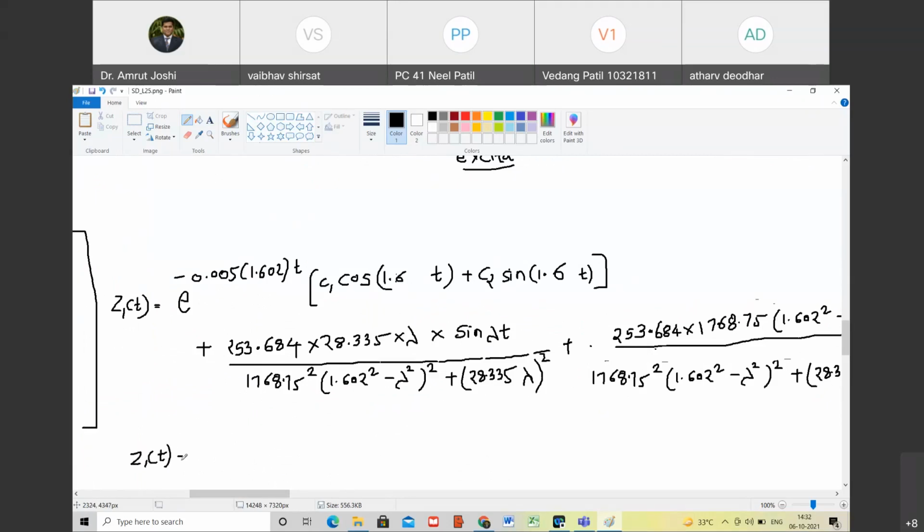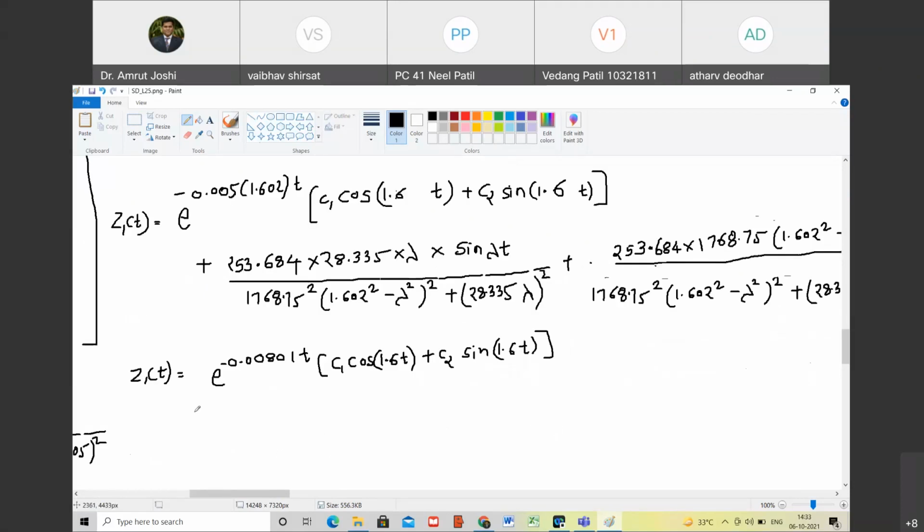So z1 of t is equal to e raised to, just multiply this and tell me how much it is: minus 0.005 into 1.602, which is minus 0.00801, times t, multiplied by C1 cos of 1.6t plus C2 sine of 1.6t. Happy?